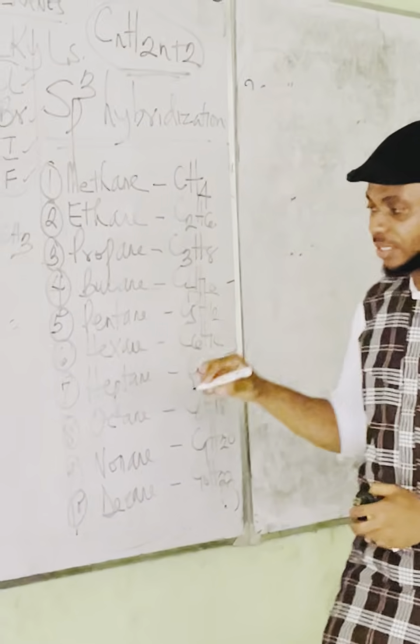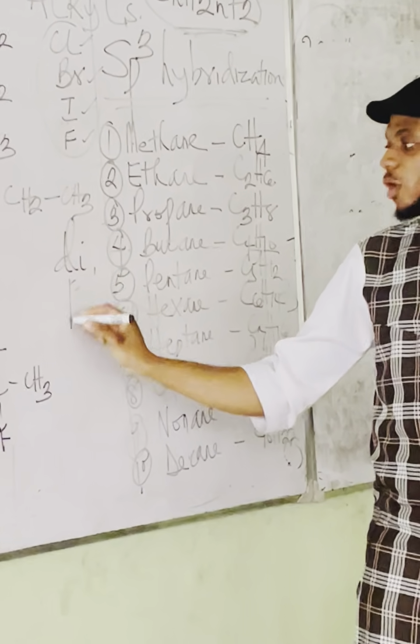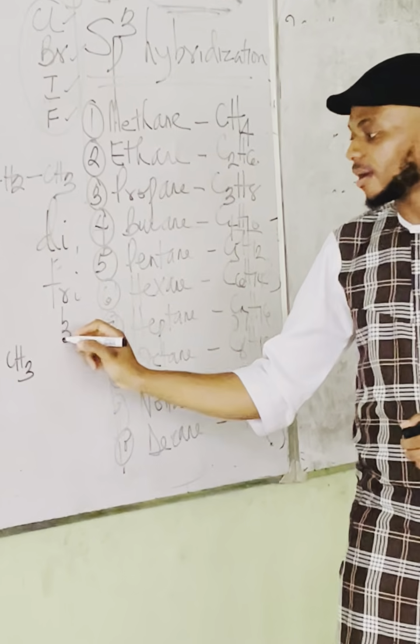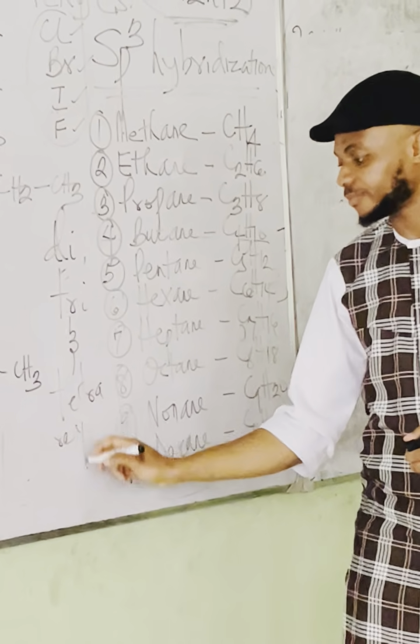We use prefixes such as di, tri, and tetra, respectively.